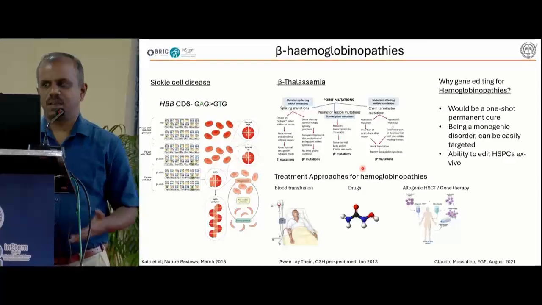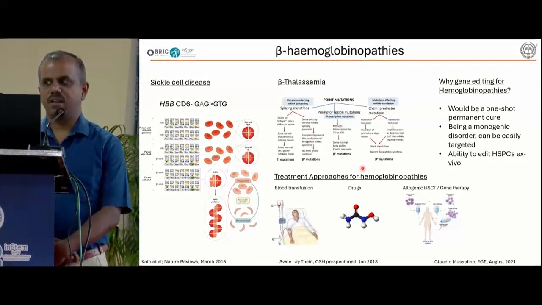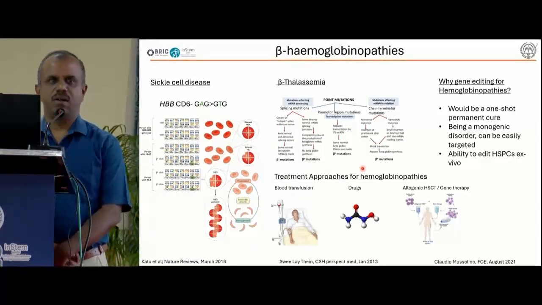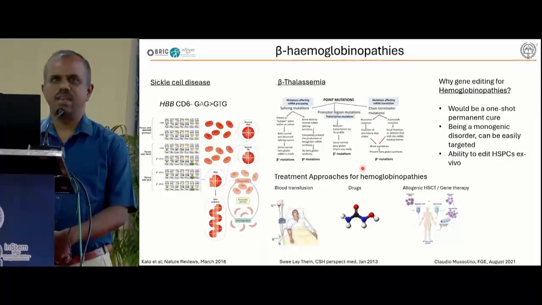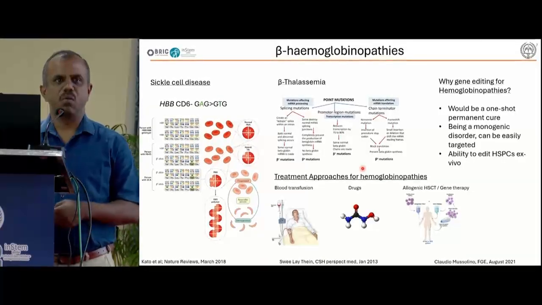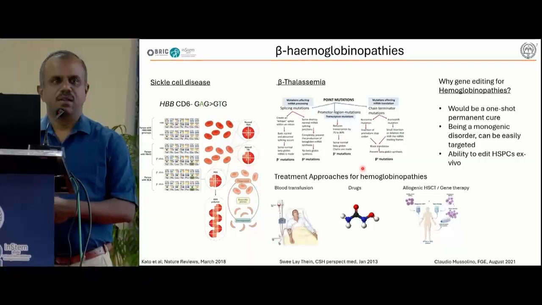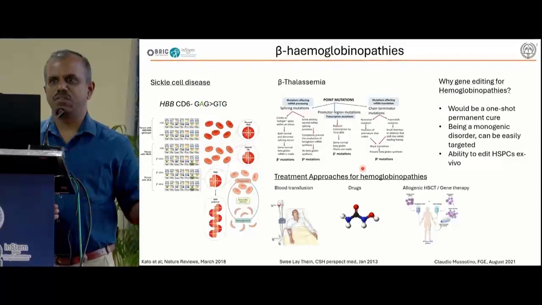Recently developed tools like CRISPR-Cas9 and base editors are now used because they can give a one-time treatment for these disorders. And because these are monogenic disorders, we can correct them easily. One major advantage is that we can treat ex vivo because we can mobilize the hematopoietic stem cells, unlike brain and liver cells. We can mobilize the hematopoietic stem cells from the bone marrow, modify them ex vivo, and then reinfuse them into the patients.